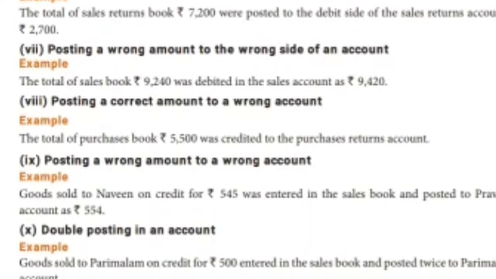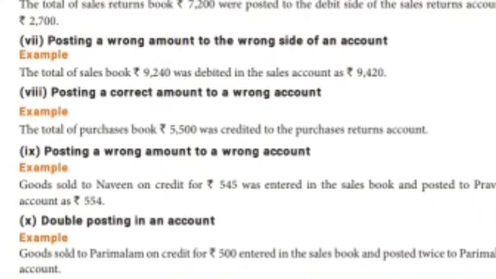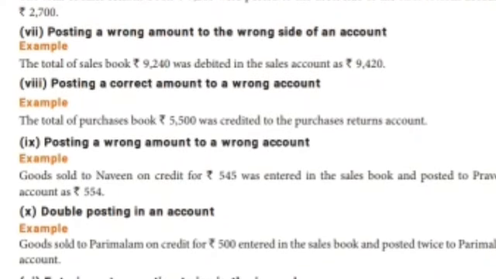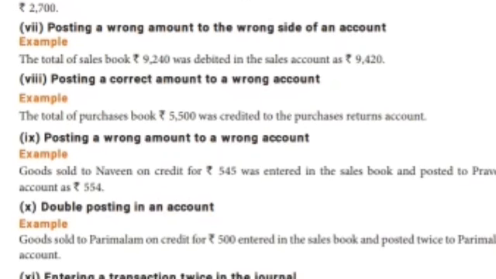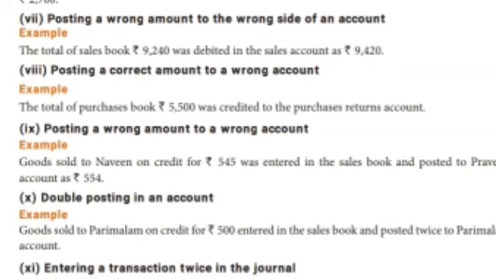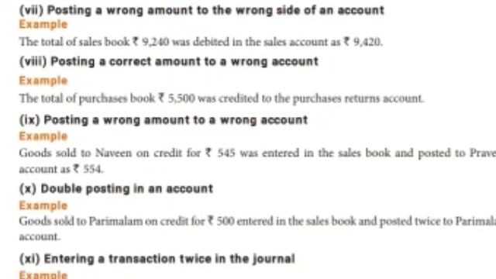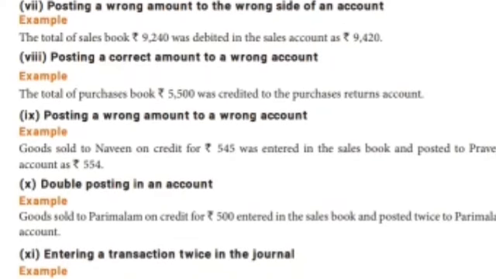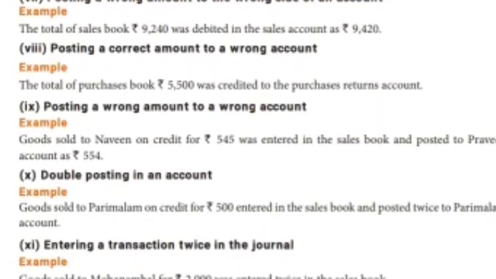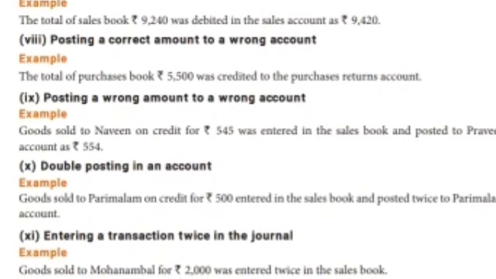Posting a correct amount to the wrong account. See children, you must read this page number 180, then only you can do all the sums. You have to know why that entry comes on the debit side or credit side, and how we are going to write it in that particular account. Next one, goods sold to Naveen on credit for 545 was entered in the sales book and posted to Praveen's account as 554. It is a wrong amount and also the wrong account. We have to write it in Naveen's account, but it was posted to Praveen's account.